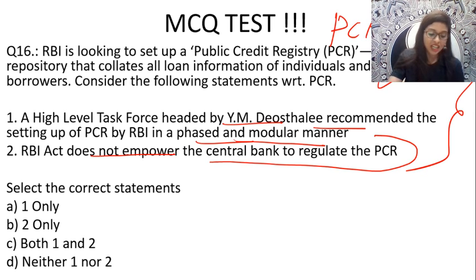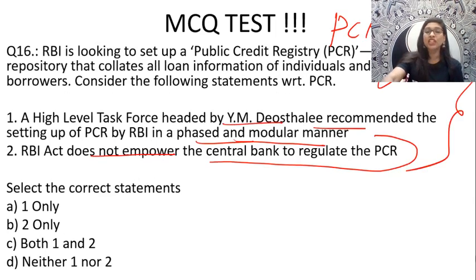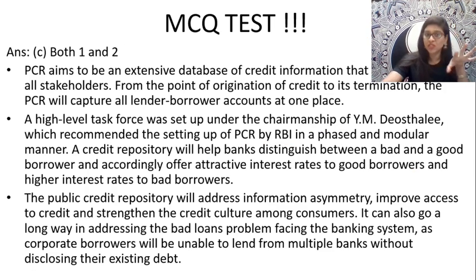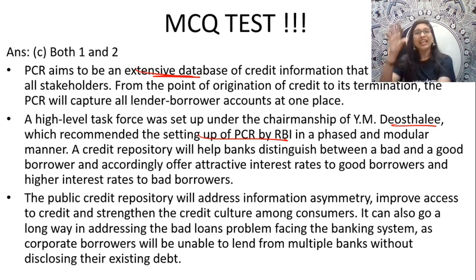Yes. Okay, guys. And if you see your PCR, what is that? The public credit registry. It is nothing but an information repository, right? Which will collect all the information regarding the loans of individuals and corporate borrowers. Now, what is the aim of this public credit registry, guys? The aim is to be an extensive database of all your credit information, which is accessible to all the stakeholders. So from the point of origination of credit to its termination, this PCR will capture all lender-borrower accounts at one place. A high-level task force was put up under the chairmanship of Mr. Y.M. Satle, and they recommended setting up of PCR by RBI in a very structured manner.